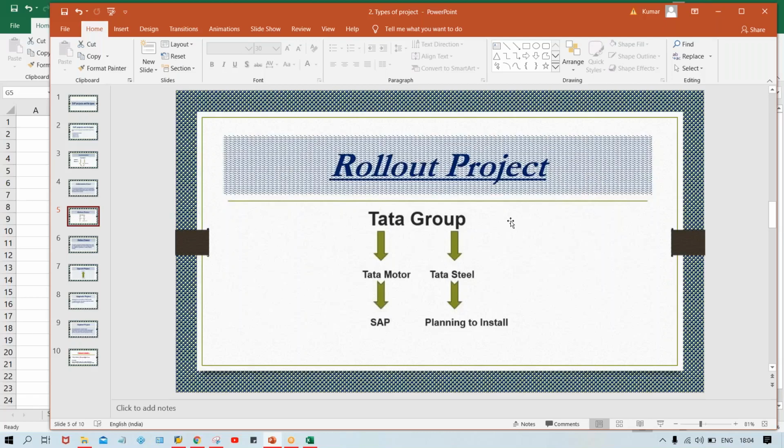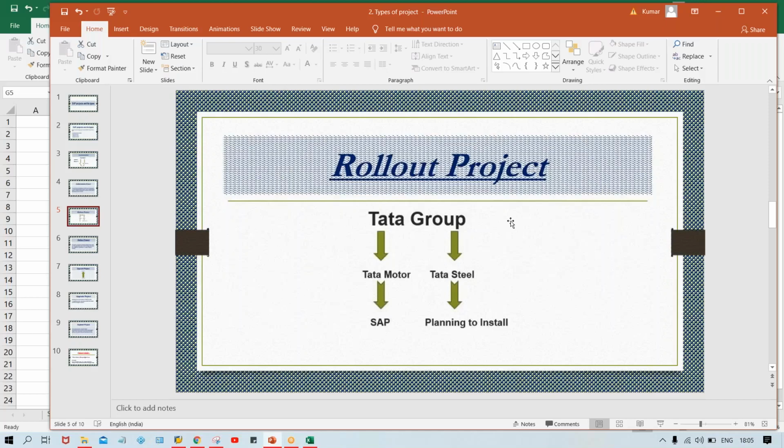If we talk about the implementation of SAP at group level, let's suppose Tata Group has decided to go for it, because every subsidiary is using a different, small ERP. If they want a consolidated report, like what is the total revenue from Tata Motor, from Tata Steel, from Tata Chemical and all, since every subsidiary is using a different ERP, there is no integration at all. Tata Motor is using, let's suppose, Tally. Tata Steel is using QuickBooks. Tata Chemical is using Oracle or any other ERP.